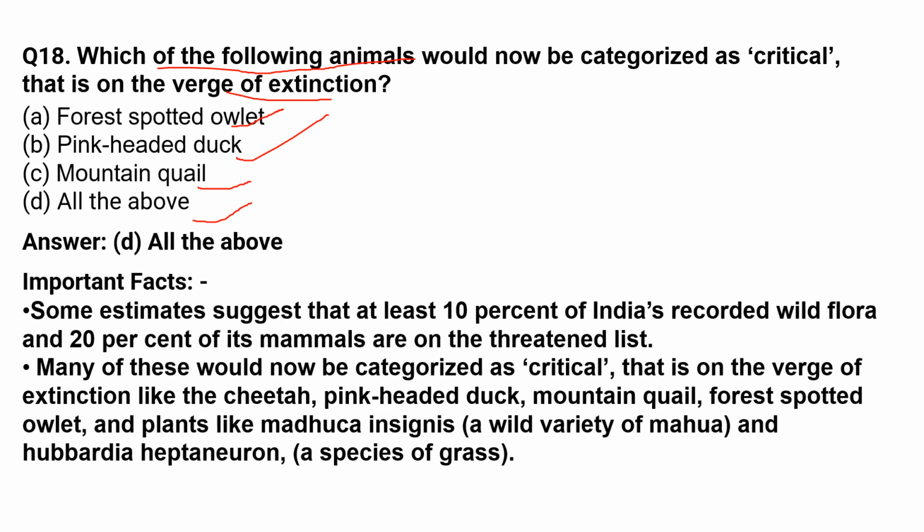Let us see some important facts. Some estimates suggest that at least 10% of India's recorded wild flora and 20% of its mammals are on the threatened list. Many of these would now be categorized as critical, that is, on the verge of extinction, like the cheetah, pink-headed duck, mountain quail, forest spotted owlet, and plants like Madhuca insignis, a wild variety of mahua, and Hubbardia heptaneuron, a species of grass.